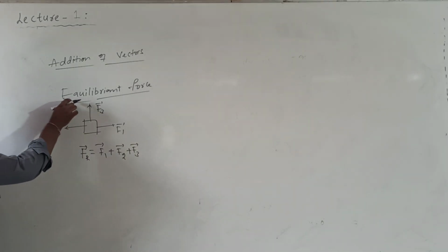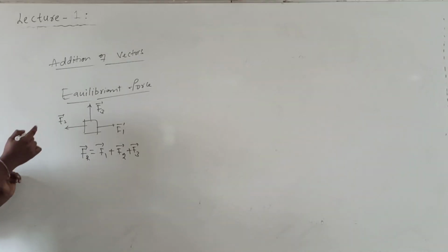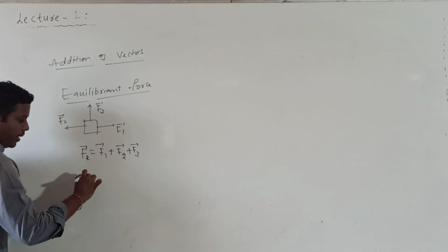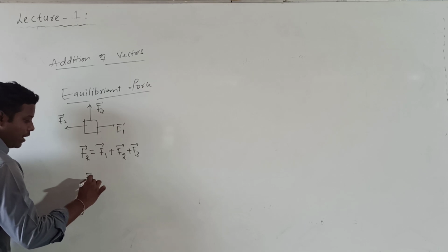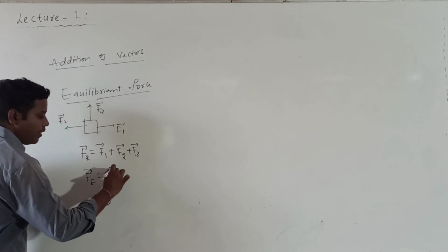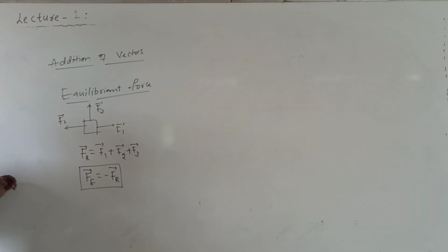So what is the meaning of equilibrium force? An equilibrium force is a single force which is equal and opposite to the resultant of a number of forces. If I call the equilibrium force Fe bar, then Fe bar should be equal and opposite to Fr bar.